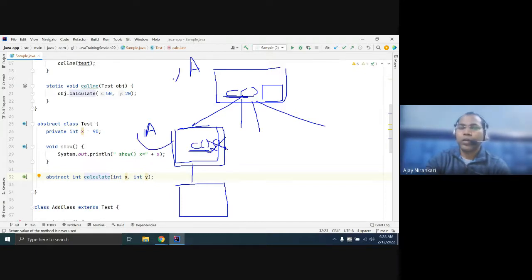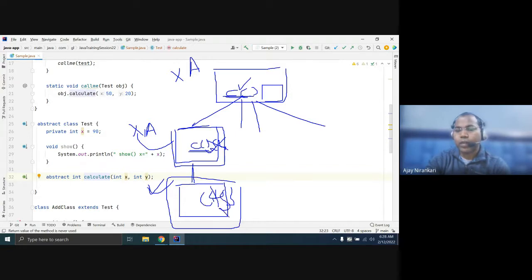So here you cannot create an object, and here you cannot create an object. The subclass of this class must provide the definition of this abstract method. If it is provided, then okay, this is the concrete class. For the class that has given the definition of the abstract method, you can create the object and use the behavior.